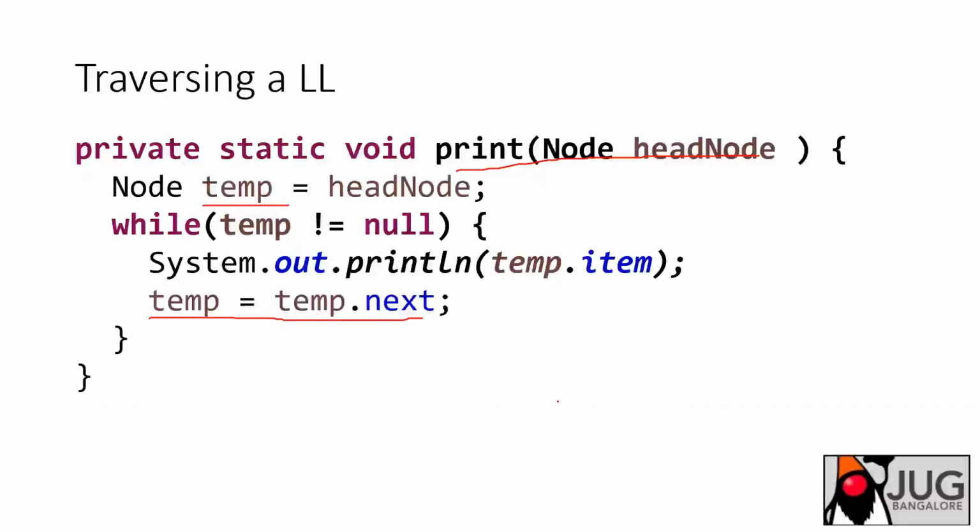It is very simple actually. If you see, we can do it in just 2 lines of code: just a while loop and then changing the reference to the next node. So that is how you can iterate over a linked list.